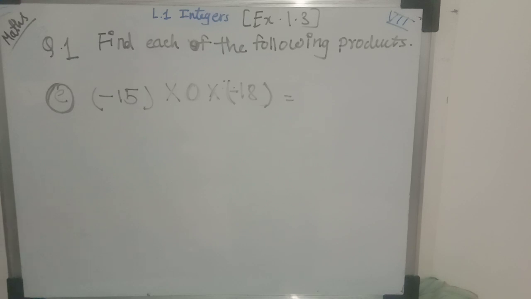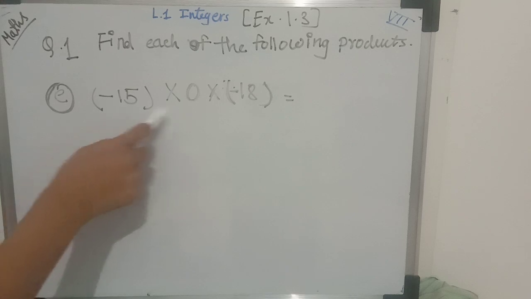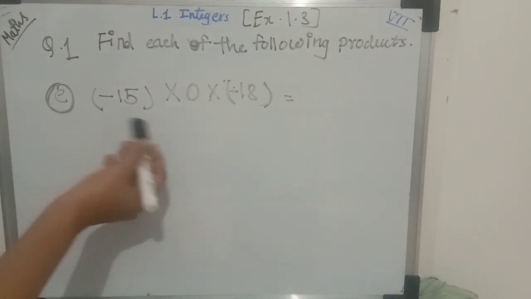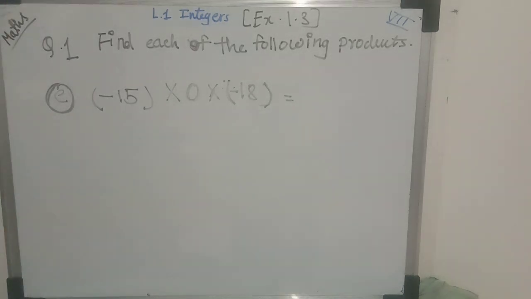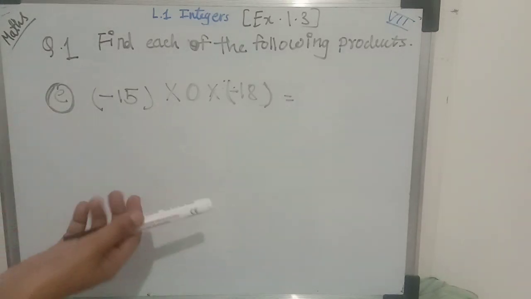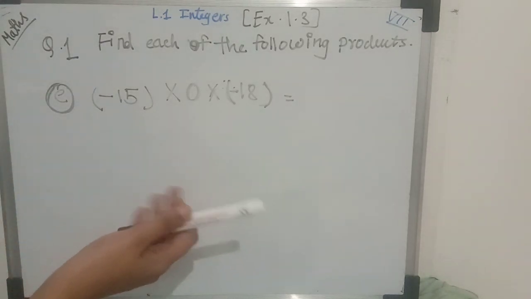Some students will think, oh, first we will multiply these two integers because they have the same signs, so you can easily multiply them. But here 0 is there, so instead of multiplying those two numbers, let's use what we have learned. I'm not writing here because my marker is not working properly, so I hope you are understanding whatever I am explaining.